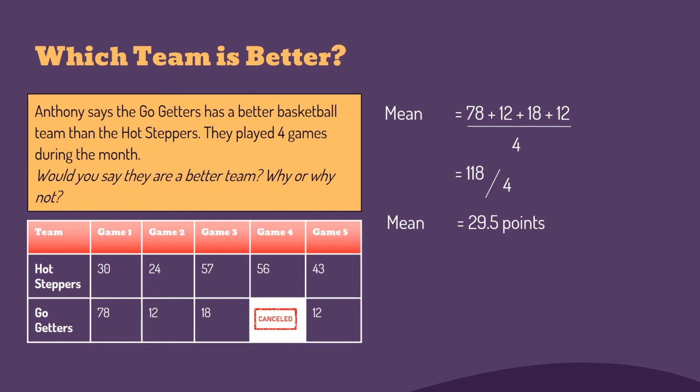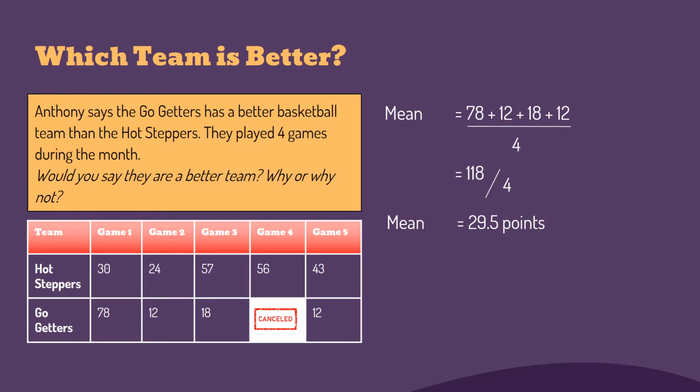Now, this scenario brought out two benefits of using the mean as an average. For one, we were able to compare two teams even though they didn't play the same amount of games. We can use the average to compare sets of data with a different amount of values. Of course, the more data values, the more accurate the average will be. Secondly, notice that most of the games that the Go-Getters played scored low: 12, 18, and 12. Probably the day they got 78 points, they played a weak team, or they had a really good day. That is why it is good to use an average to describe a group of data.